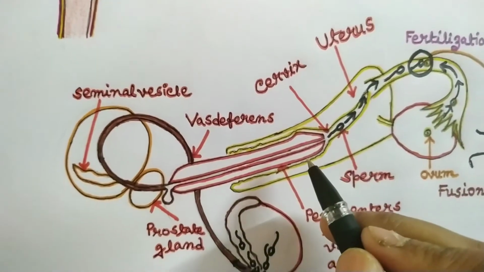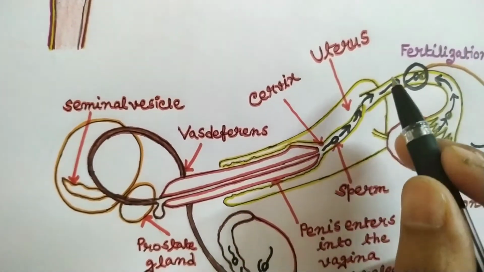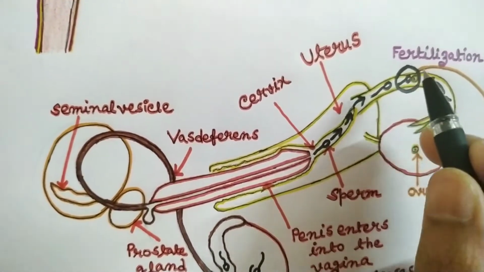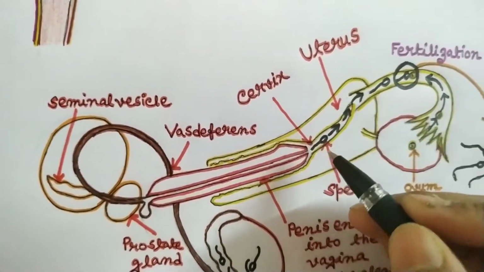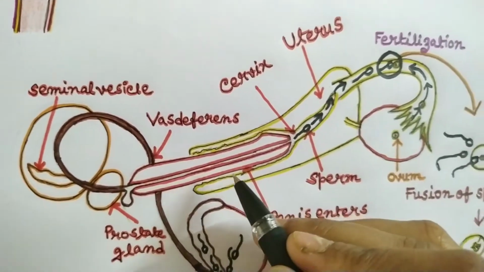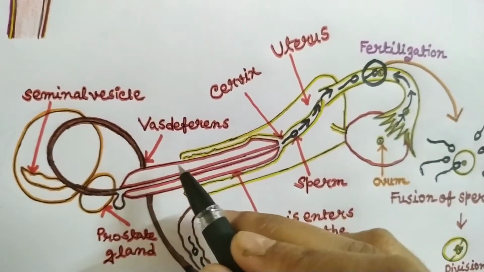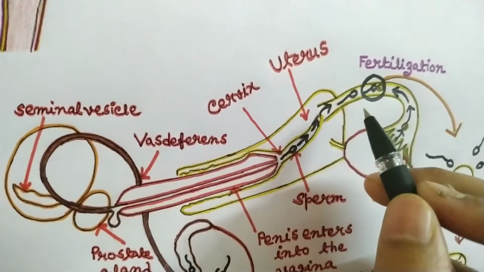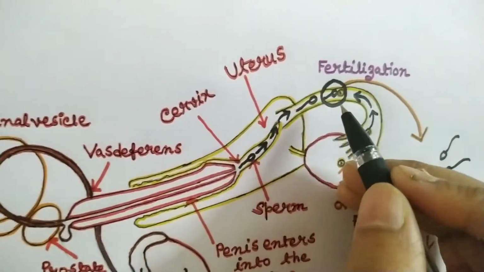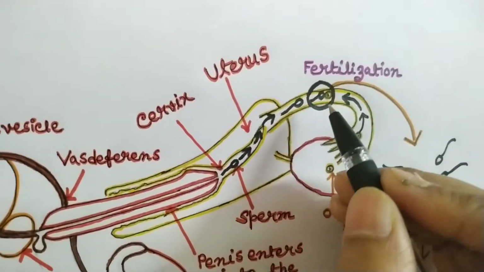For the fertilization, the sperm have to reach the egg that is present inside the fallopian tube to fertilize it, right? So, during sexual intercourse, when the sperm enters into the vagina, it releases the semen. And only one sperm can fertilize the egg.